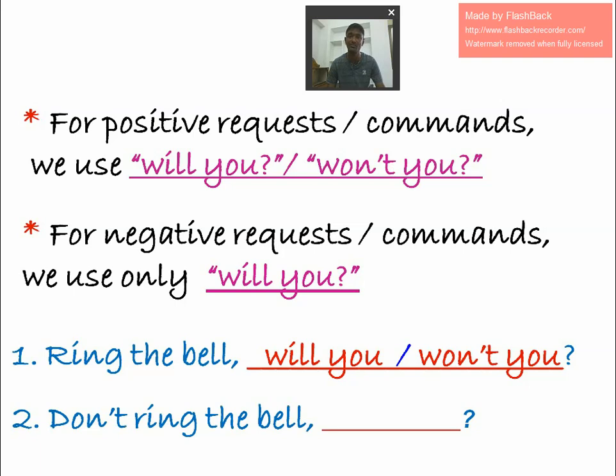There is a chance of confusion. Don't ring the bell. Here, the word don't makes it a negative statement. It may be a negative command or a negative request. So the answer is only will you. Better you remember, all the time will you. But in the competitive exam, you should remember that for positive commands and positive requests, two answers are possible: will you and won't you. But for negative commands and negative requests, only one answer is possible, will you.